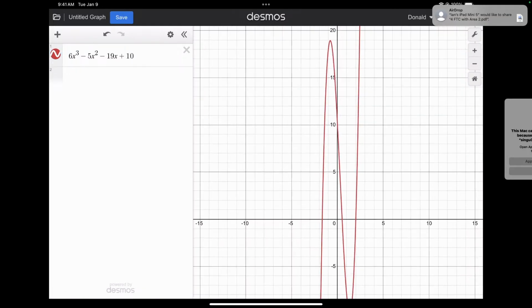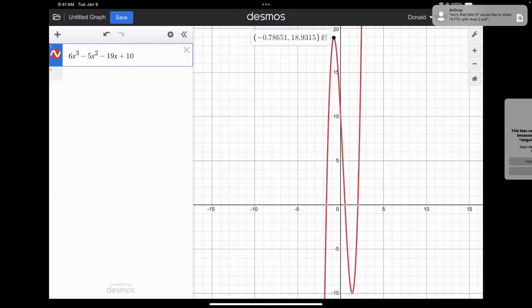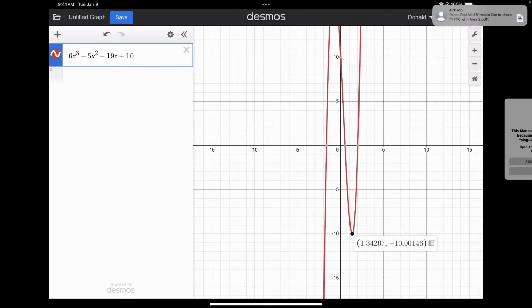Now, is my graph really similar to this? As long as those characteristics are true. I don't care if this graph is going all the way to 100 or 50 or 23. It doesn't really matter. I don't care how high you get, because you need calculus to find out the maximum. And same thing with how low it goes.